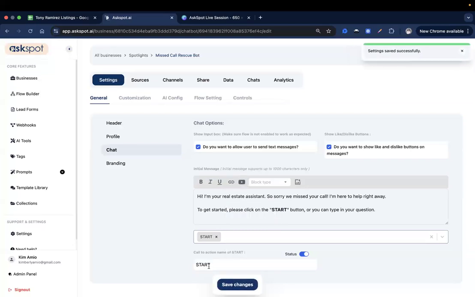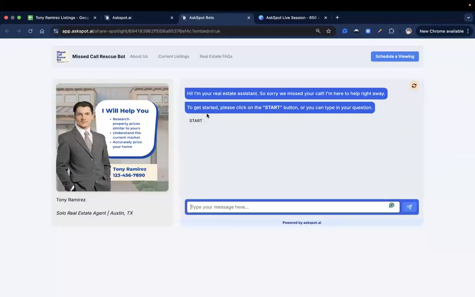So they have this option to click on this. Let me just do a preview. Okay, so this is how it looks like. Missed call rescue bot, the profile section. Hey, I'm your real estate assistant. So sorry we missed your call. I'm here to help right away. To get started, please click on the start button, or you can type in your question.